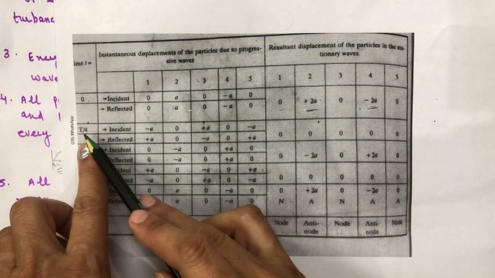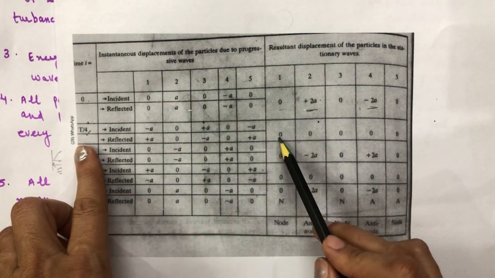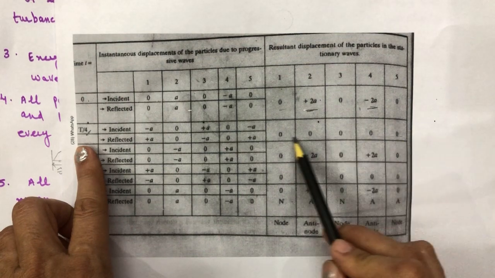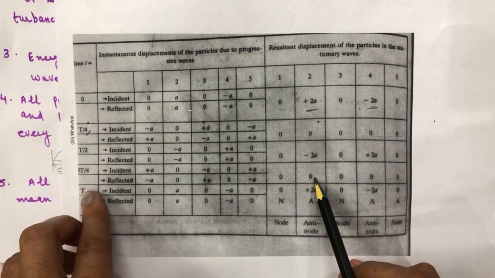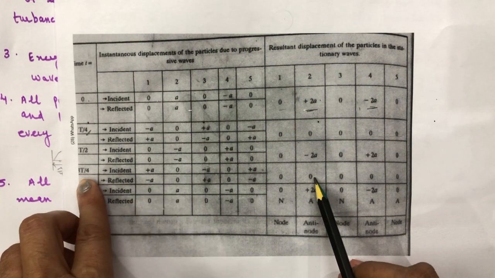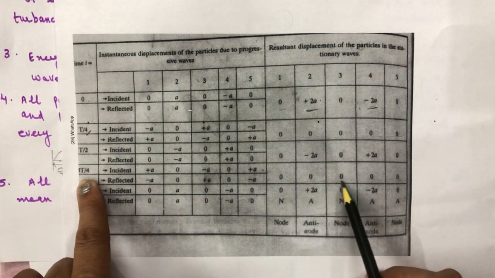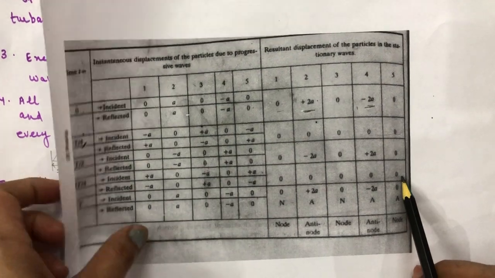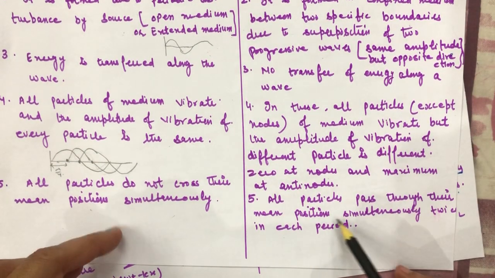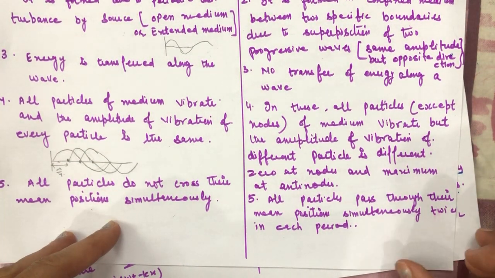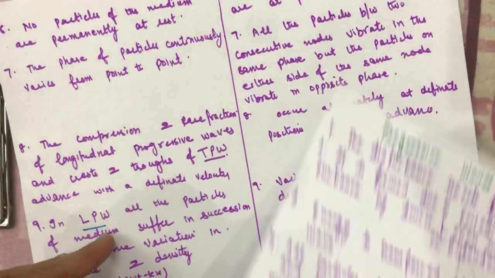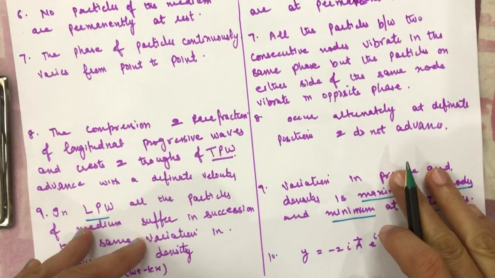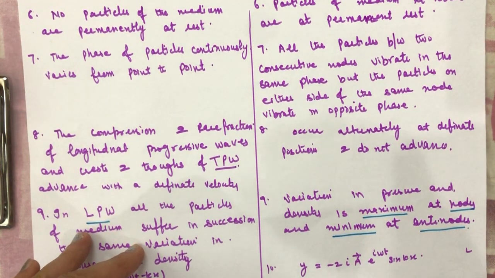At capital T by 4 all the particles have the same resultant displacement, and at 3T by 4 all have displacement 0. That's why we can say that all the particles pass through their mean position simultaneously twice in each period. So this is about the mean positions.